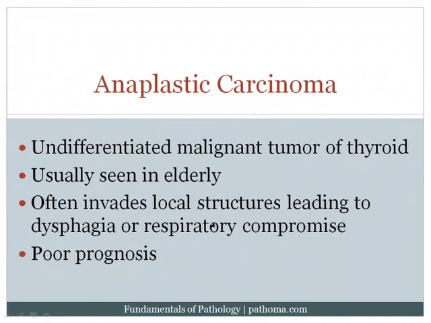The last carcinoma is anaplastic carcinoma. Remember, papillary, follicular, medullary, anaplastic. Anaplastic is an undifferentiated malignant tumor of the thyroid, classically seen in the elderly. Now, this cancer is highly malignant, and so it invades local structures and can lead to dysphagia or respiratory compromise. Now, this would lead to a clinical scenario that is very similar to Riedel's fibrosing thyroiditis. However, remember that in Riedel's fibrosing thyroiditis, it would be in a younger patient, classically a younger female, whereas in anaplastic carcinoma, you're thinking about the elderly.